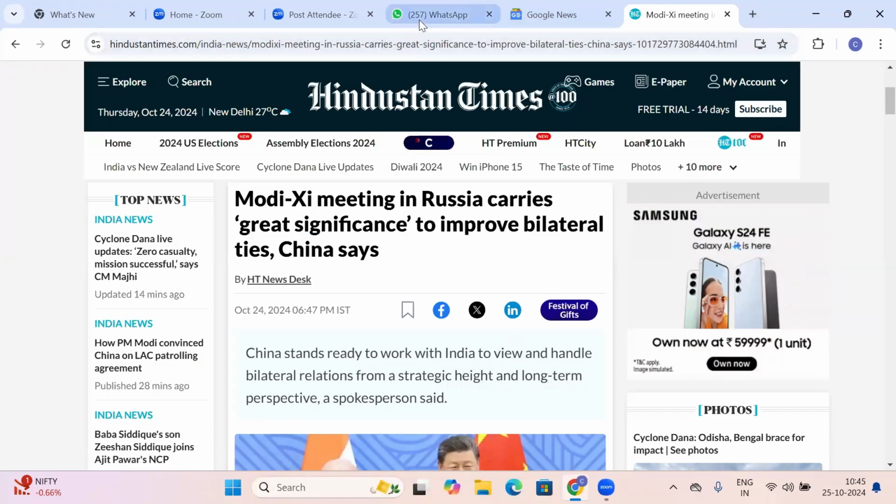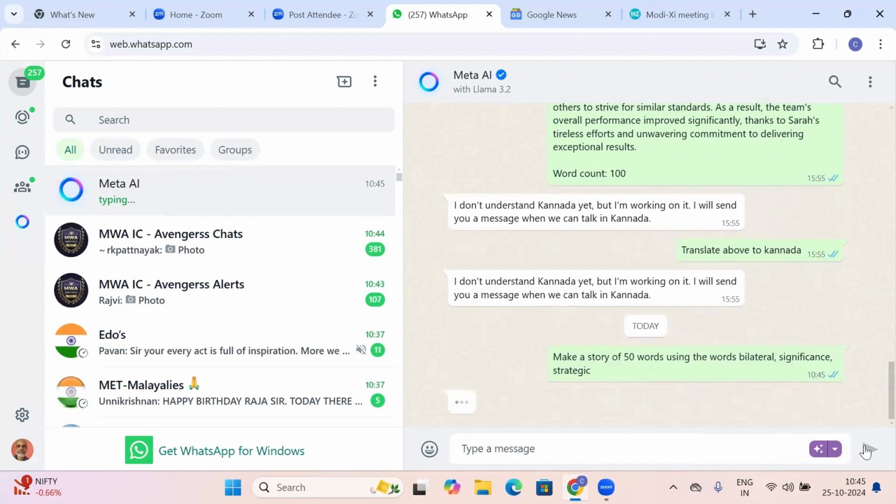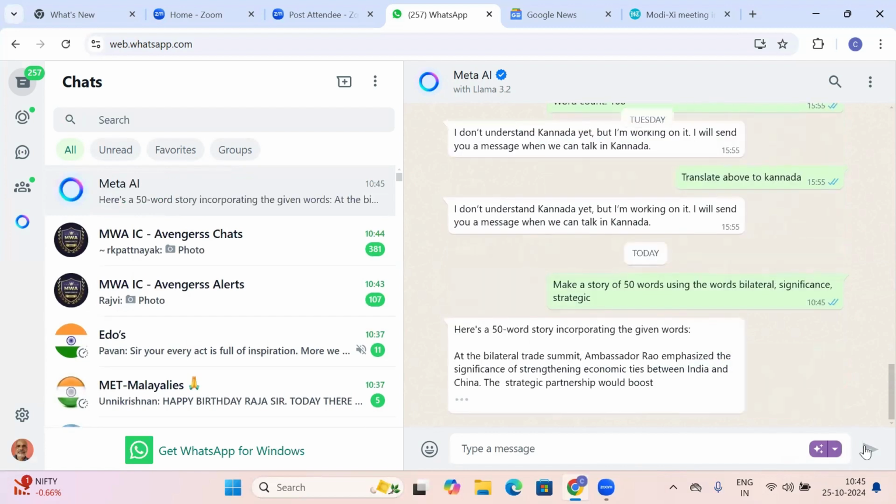Let us say strategic. These three words, I or you may not know the meaning. So I'm asking, make a story of 50 words using these three words. I can have five words also. Instead of 50 words, I can have 100 words also. So let's see what Meta AI does for me.